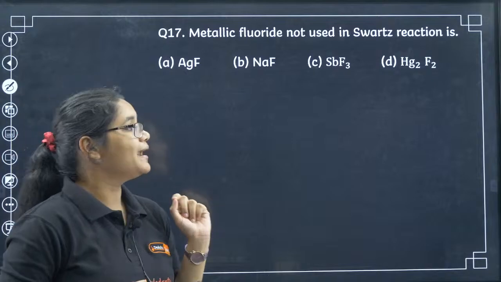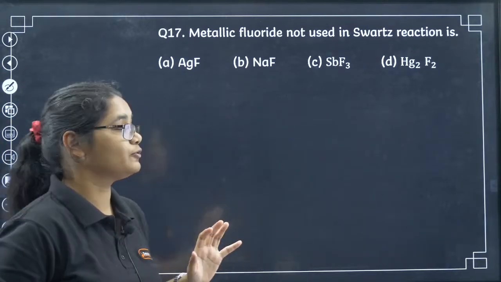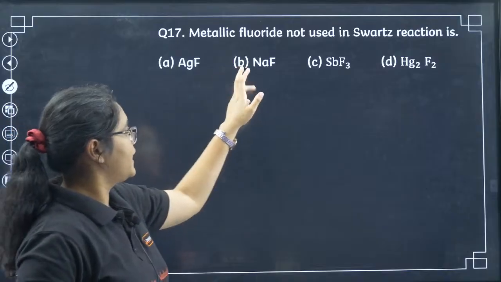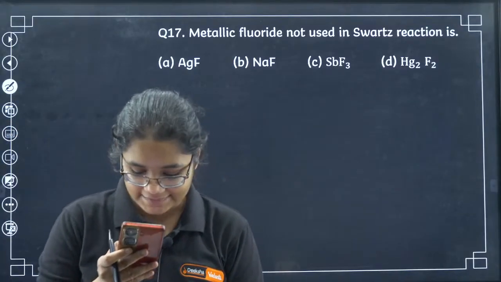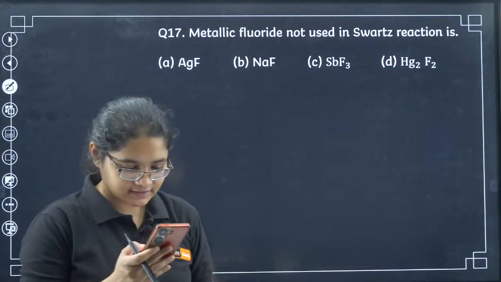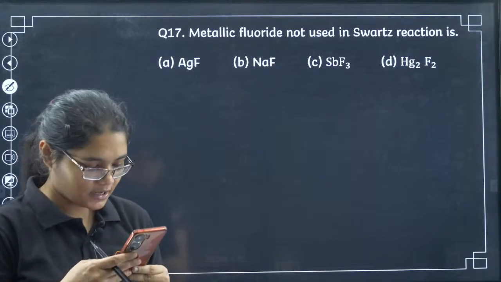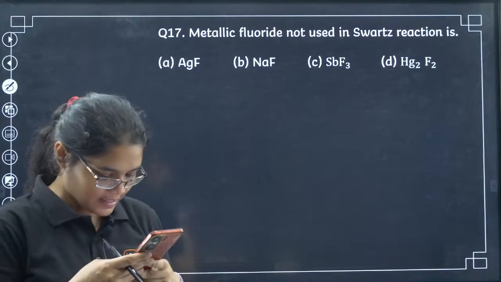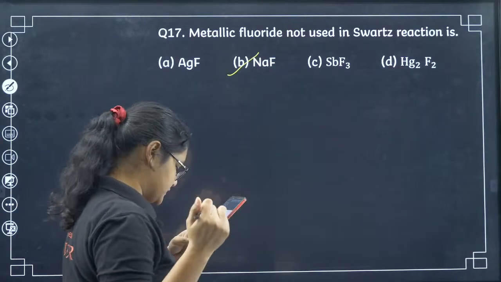17th question: metallic fluorides not used in the Swarts reaction. Which metallic fluoride is not used? AgF, NaF, SbF3, Hg2F2. Which is not used in the Swarts reaction? Very simple answer, I am expecting a quick answer. B is the correct answer. Who has given it? Nikita.